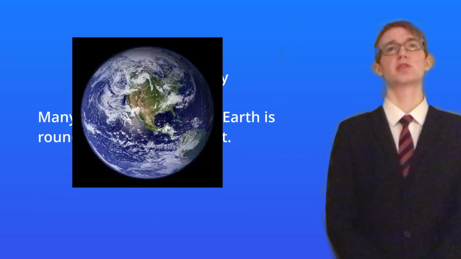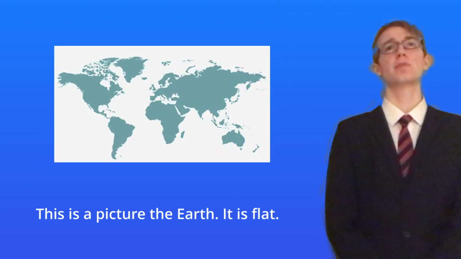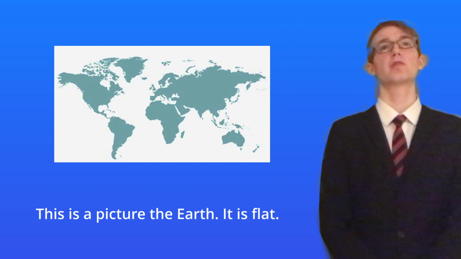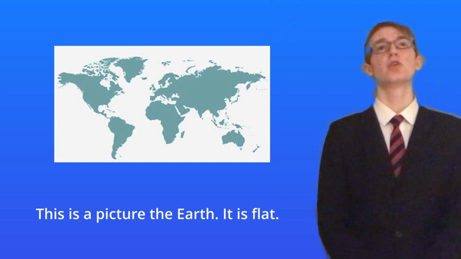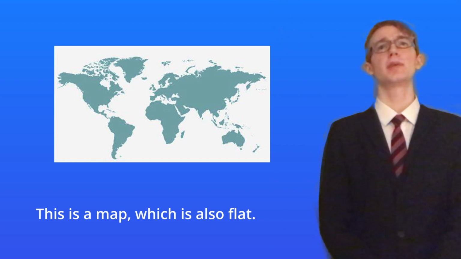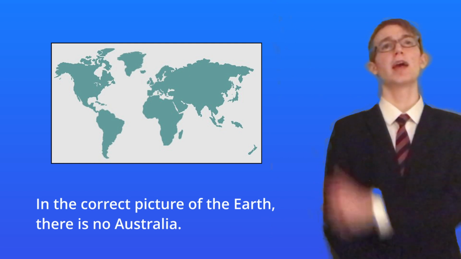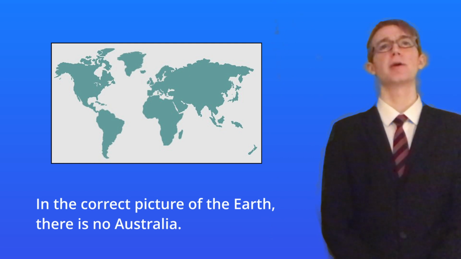Another common misconception is that the Earth is round. It is actually flat. This is because maps are flat. If the Earth was round, maps would be round. But maps are flat because the Earth is flat. You can see an example of a map here. Well, this is what maps commonly look like. This is what the Earth really looks like. As you can see here, there is no Australia.